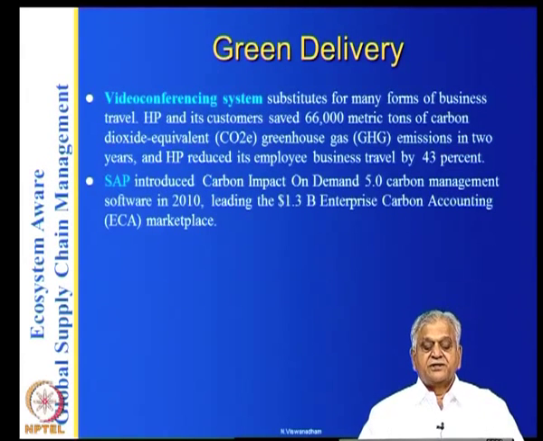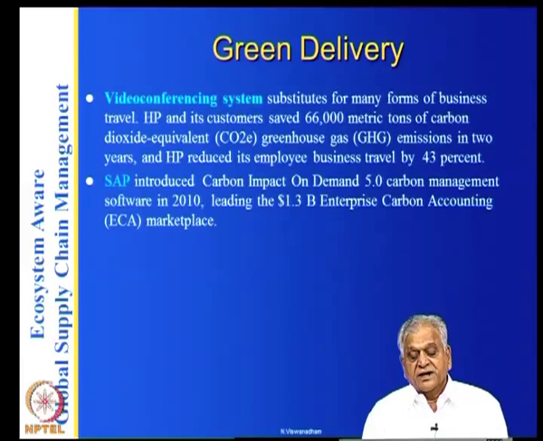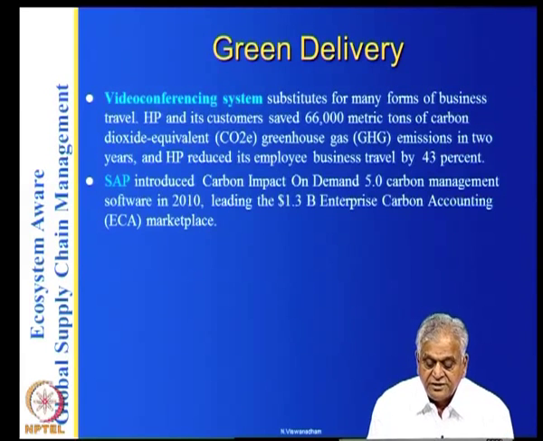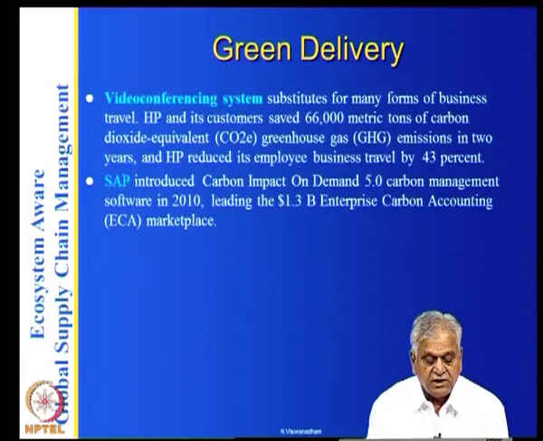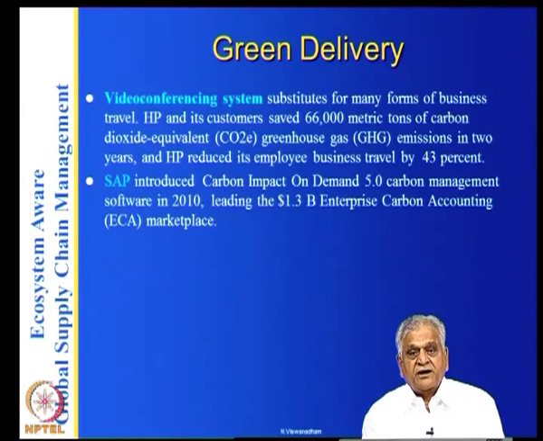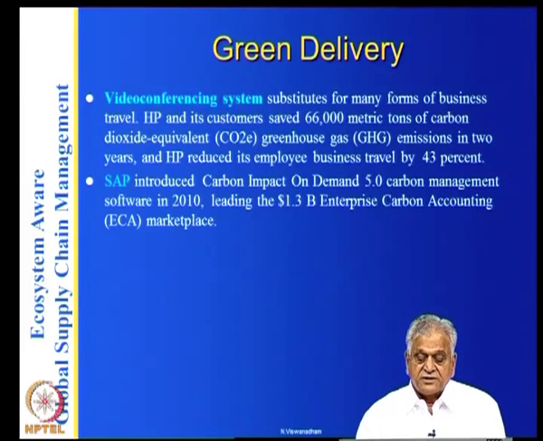SAP introduced Carbon Impact on Demand 5.0 carbon management software, leading to a 1.3 billion enterprise carbon accounting marketplace. So if you are a company, how do you find out what your carbon is? SAP has introduced software, and this can be used.